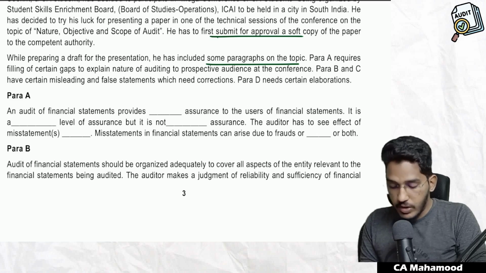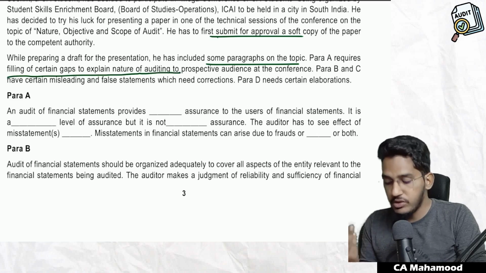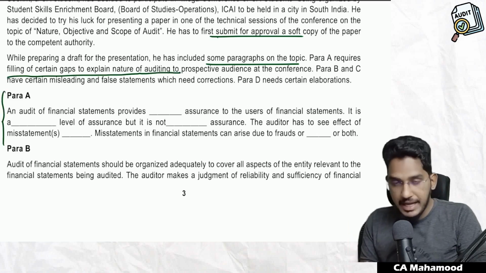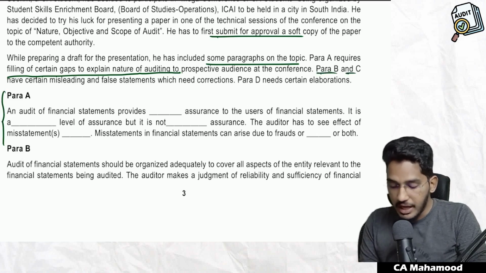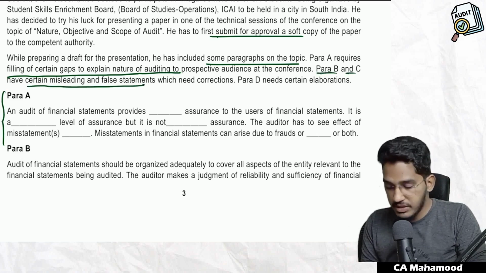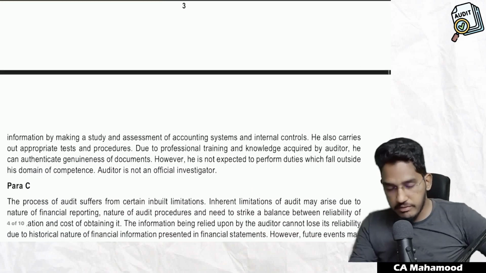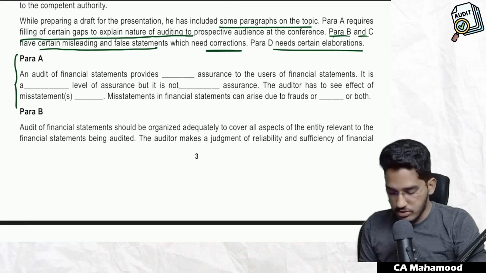While preparing a draft for the presentation, he has included some paragraphs on the topic. Para A requires filling of certain gaps to explain nature of auditing to prospective audience at the conference. So as you could see here, Para A contains some blanks which we have to fill. Para B and C have certain misleading and false statements which need corrections. Para D needs certain elaborations. So now regarding each para, there will be a question. We'll try to read each para here and answer the simultaneous question.